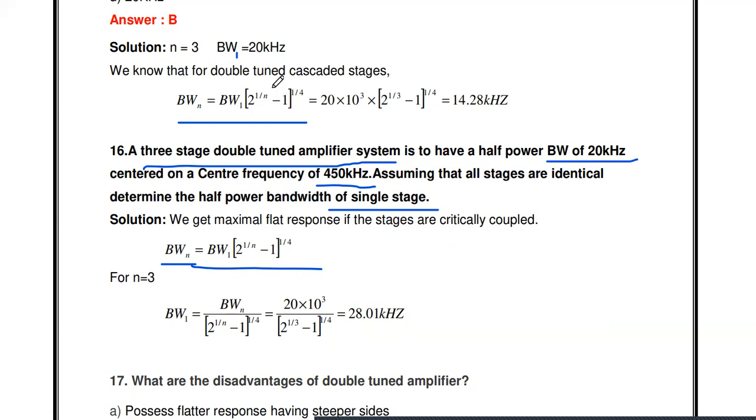In the previous problem, the bandwidth of a single stage and the number of stages were given, and we calculated the 3-stage bandwidth. Here, the 3-stage bandwidth is given, n is given, and we have to find the single stage bandwidth. So from this, you just rearrange: BW1 is equal to BWN divided by 2 to the power 1 by n minus 1, to the power 1 by 4. If you substitute, we will get 28.01 kilohertz. So you see, the single stage bandwidth is 28 kilohertz. If three such stages are connected, it is reduced to 20 kilohertz.